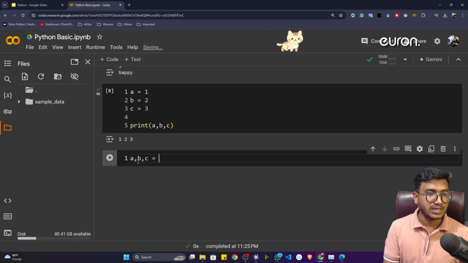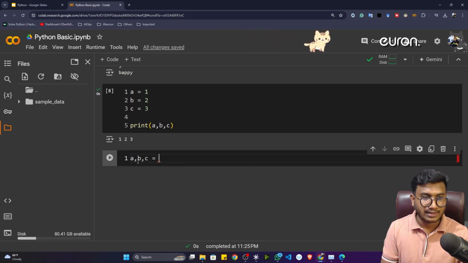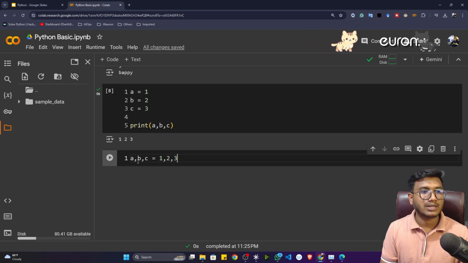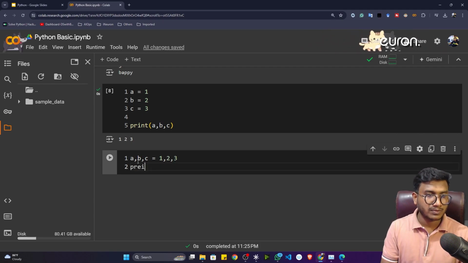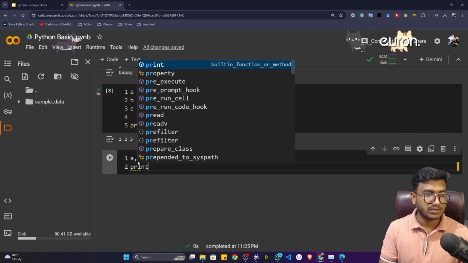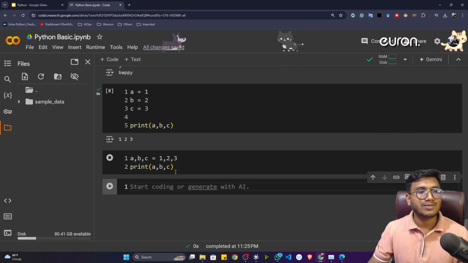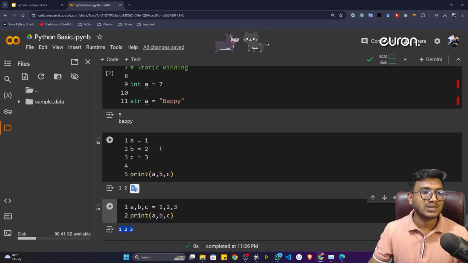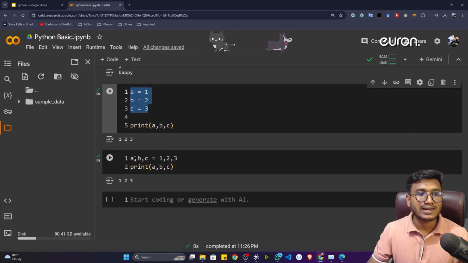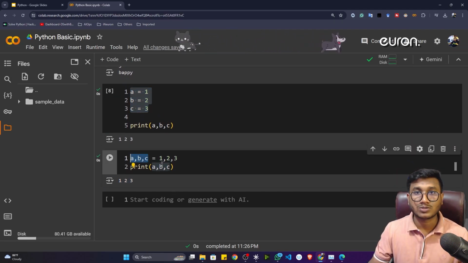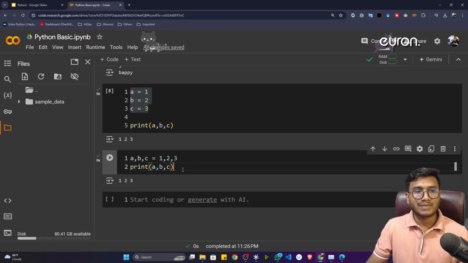Okay, a comma b comma c, and inside that you can store the variable like that. Let's say 1 comma 2 comma 3. Now if I print this particular value, let's say a comma b comma c, see, still you will get the same output. So instead of mentioning like that, you can also declare variables in that way. It is also possible. Okay, so this will make your task easier.